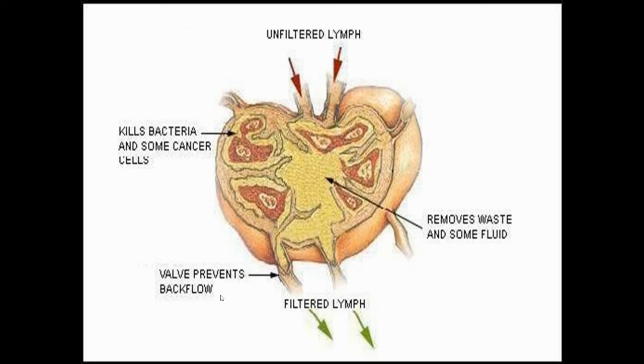Unfiltered lymph goes into the lymph nodes, which kill bacteria and some cancer cells, and remove waste and some fluid. Then the wall prevents backflow, and filtered lymph comes from the lymph nodes.